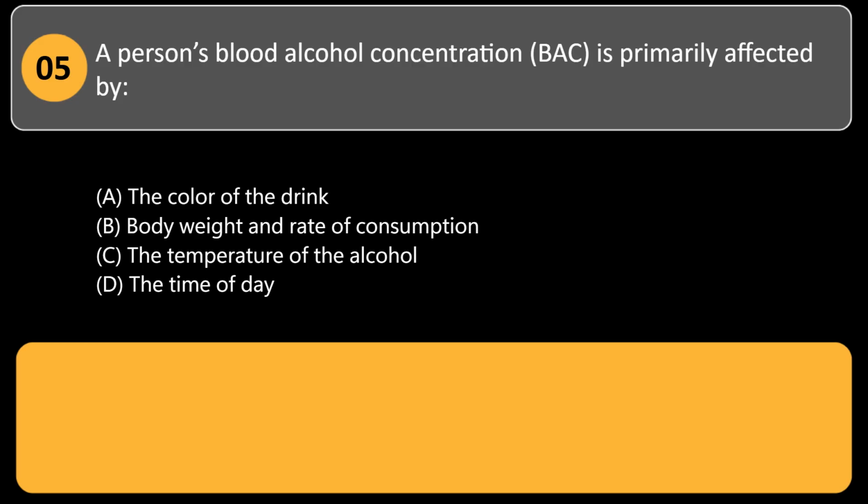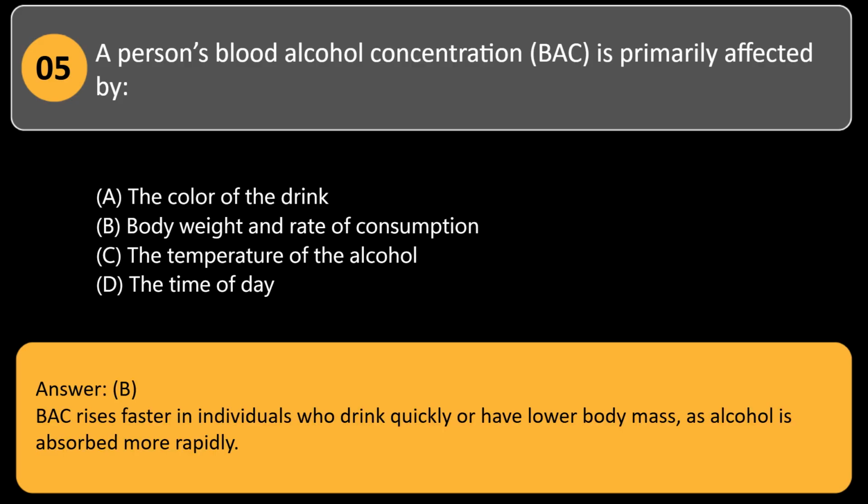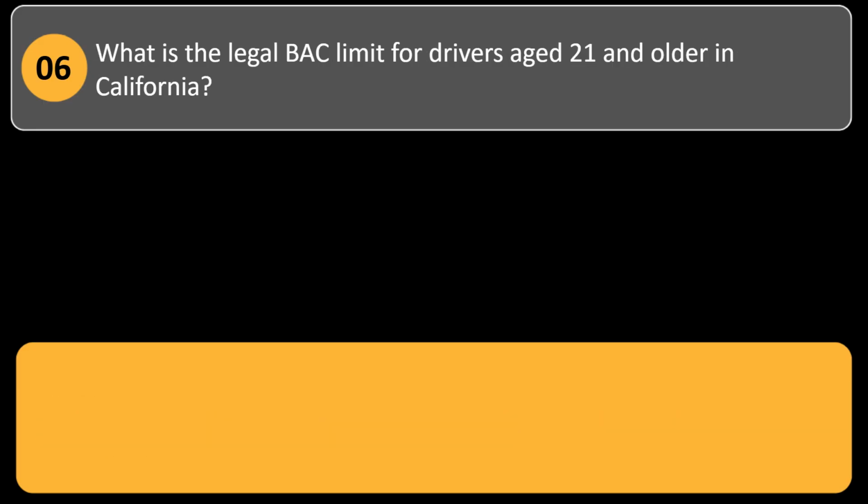A. The color of the drink. B. Body weight and rate of consumption. C. The temperature of the alcohol. D. The time of day. Answer: B. BAC rises faster in individuals who drink quickly or have lower body mass, as alcohol is absorbed more rapidly. What is the legal BAC limit for drivers aged 21 and older in California?